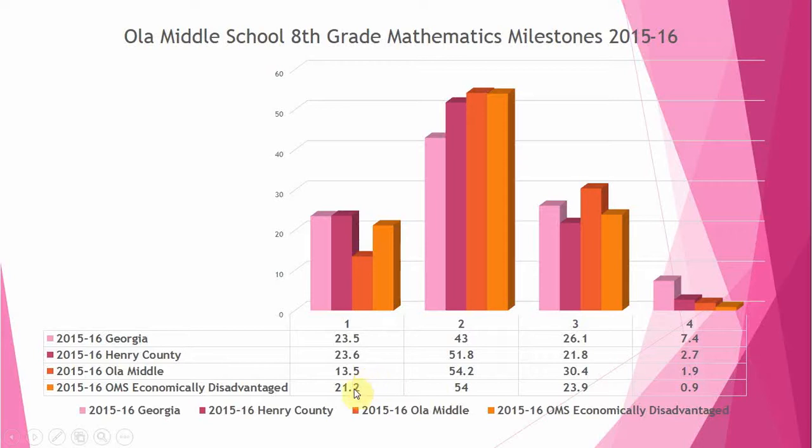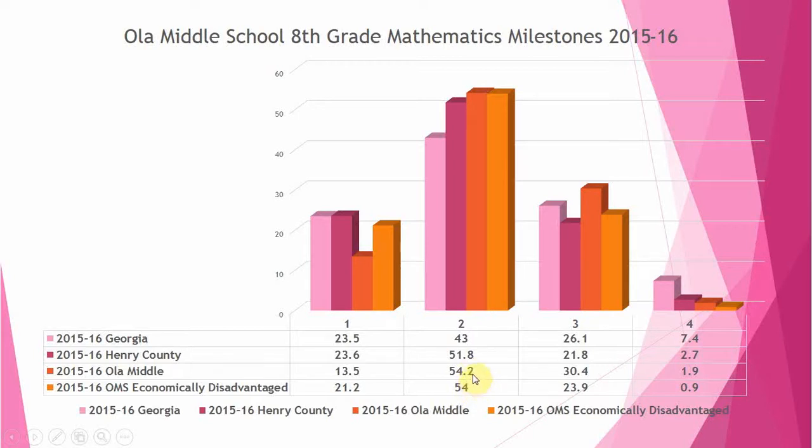And you can see that they did not do as well as the rest of the students at Ola Middle. But they did a little bit slightly better than the students in Henry County and Georgia. Then if you go over here to the level 2s, you can see that the economically disadvantaged students are just about the same, like tied.